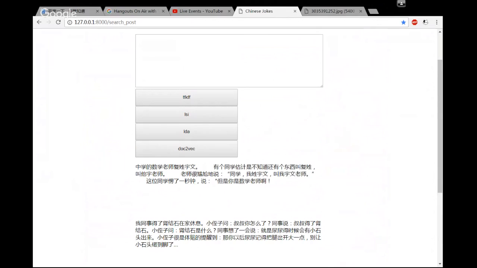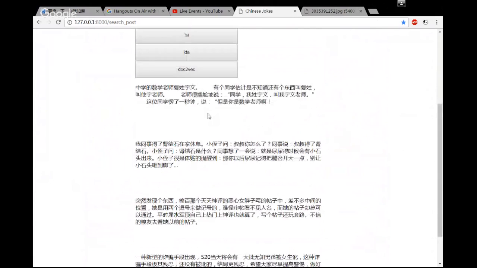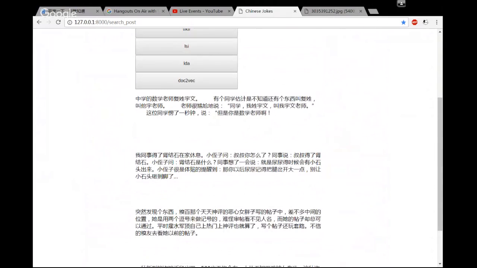Similarly, as the content of Chinese jokes is comparatively short and lacks abundant vocabulary, and this last method is mostly related to word order. The first three all ignore the order of the words in Chinese jokes, but the last one is very sensitive to word order. However, we found that for topic extraction, word order is not that important in this case, so this method does not perform very well.